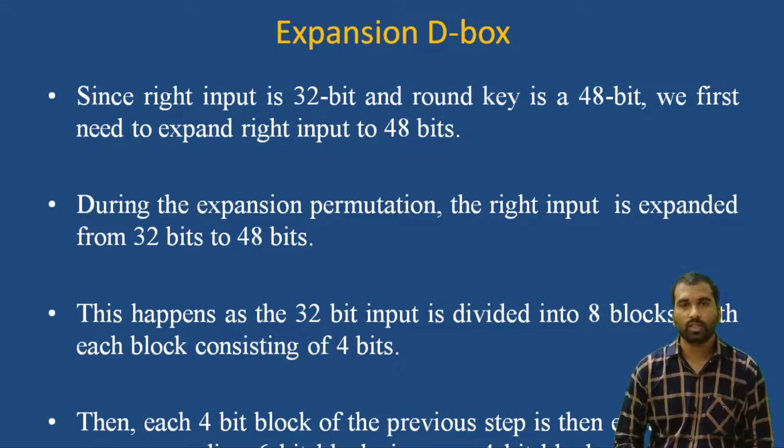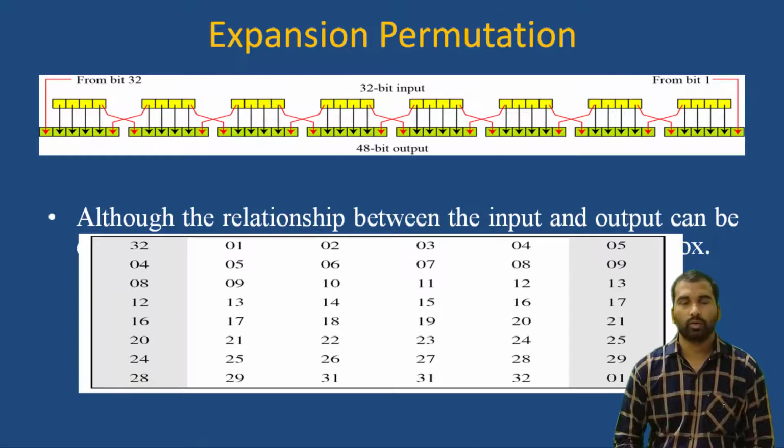This happens as the 32-bit input is divided into 8 blocks, with each block consisting of 4 bits. Now the 32 bits will be divided into 8 halves, and each block consists of 4 bits. Then each 4-bit block of the previous step is expanded to a corresponding 6-bit block. For each 4-bit block, 2 more bits are added, and you can see the table here for how the expansion permutation is done.